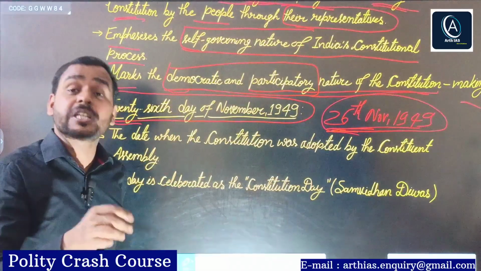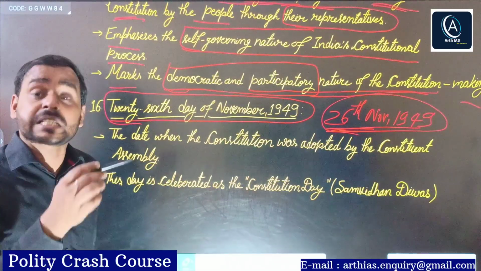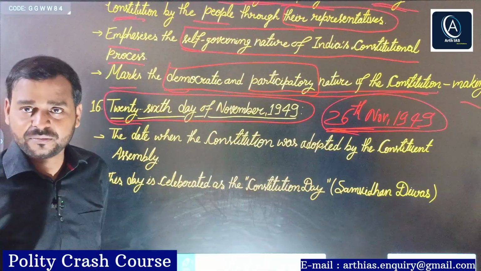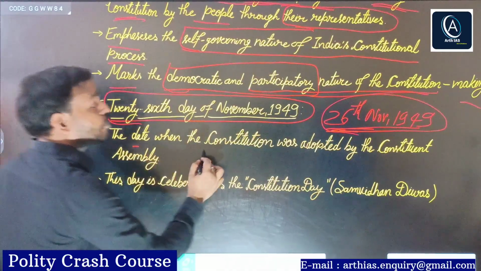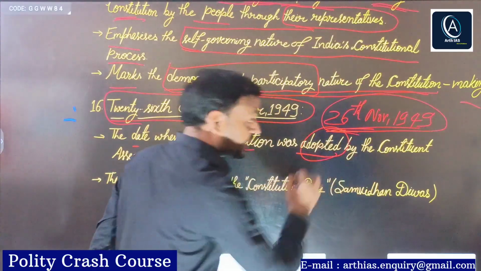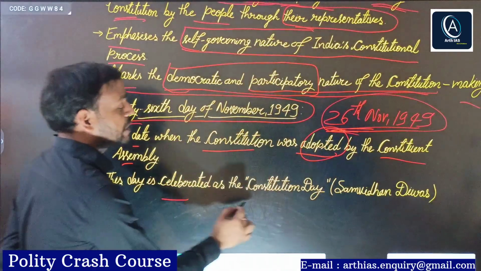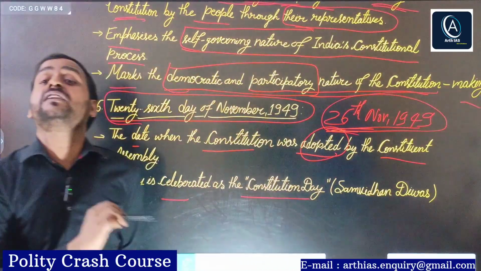But the whole constitution came into force on 26 January 1950, known as Republic Day. The date when the constitution was adopted by the Constituent Assembly is celebrated as Constitution Day or Samvidhan Divas.